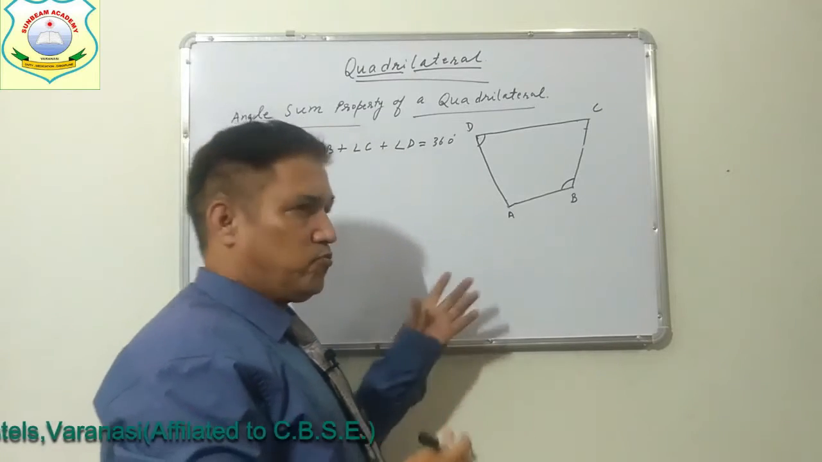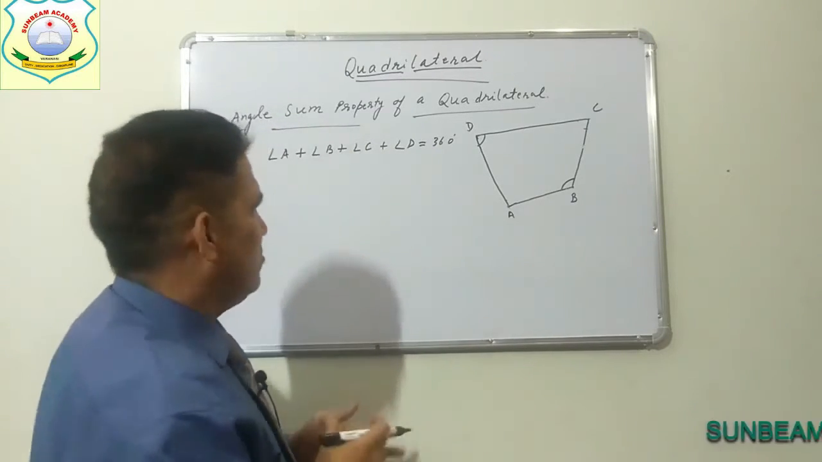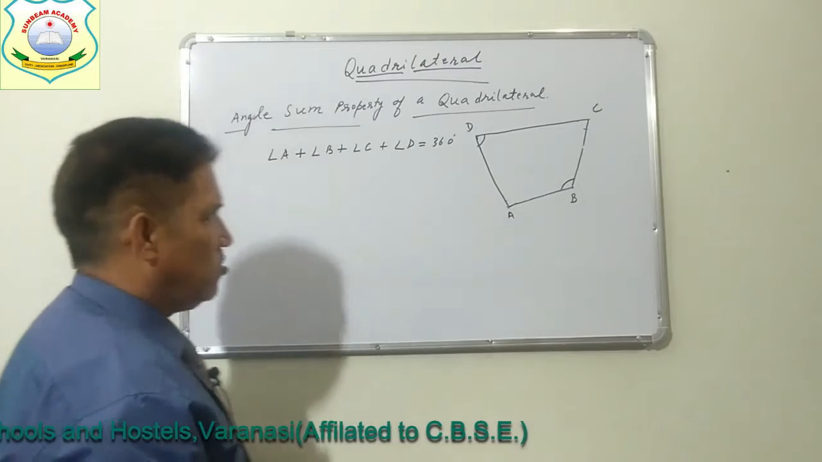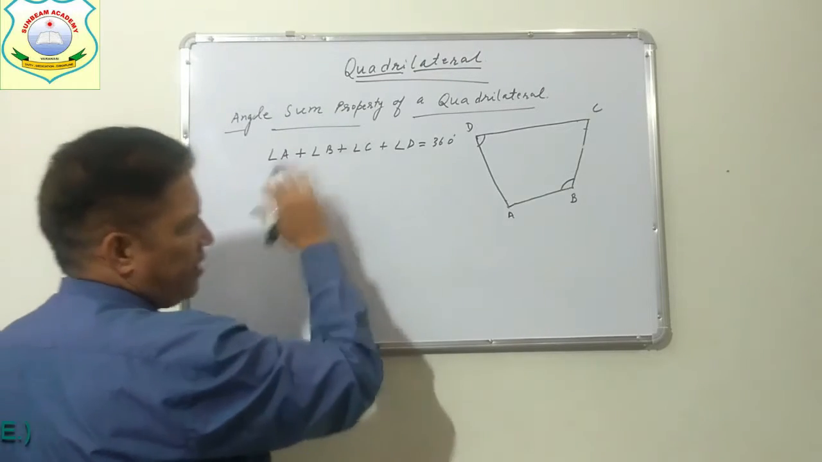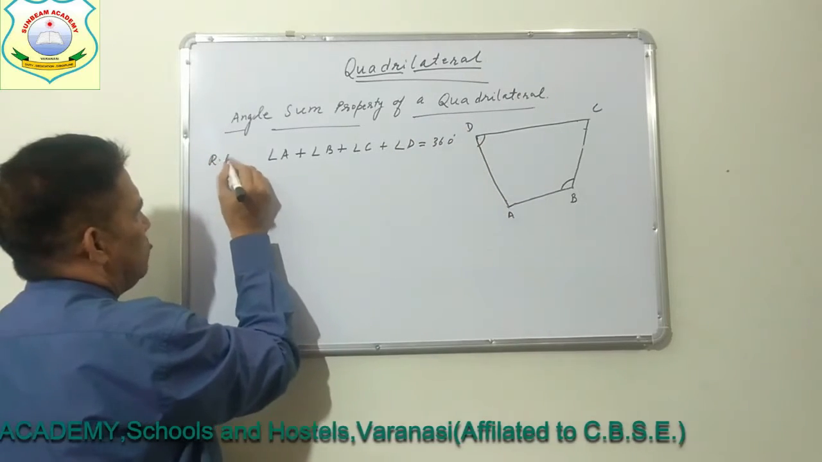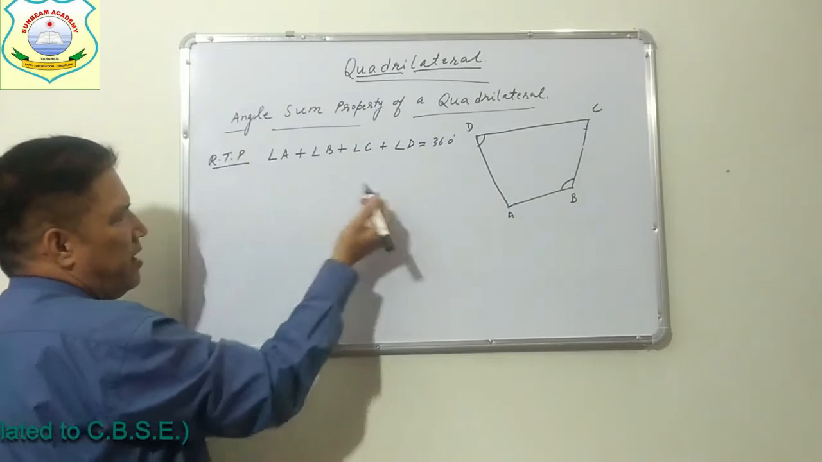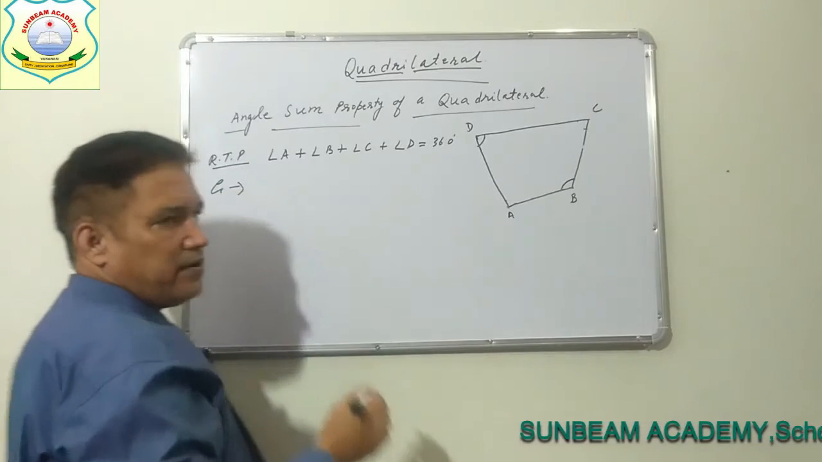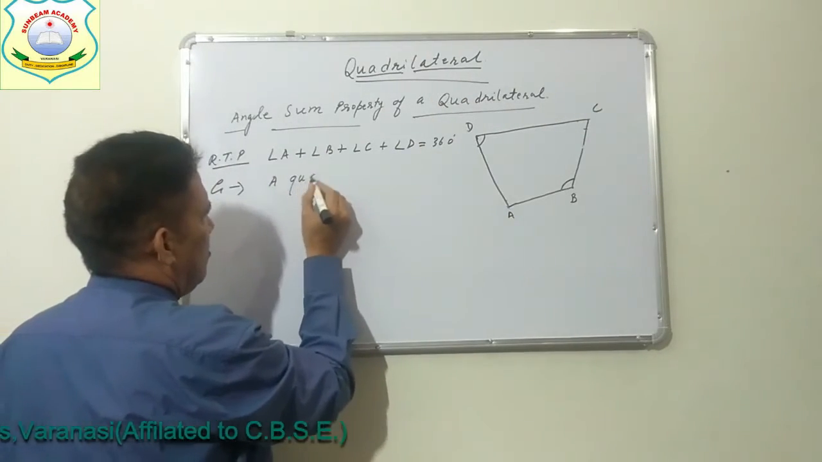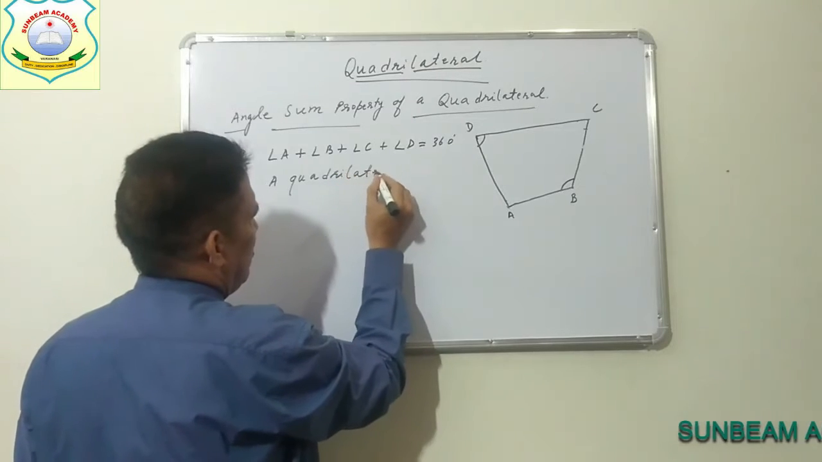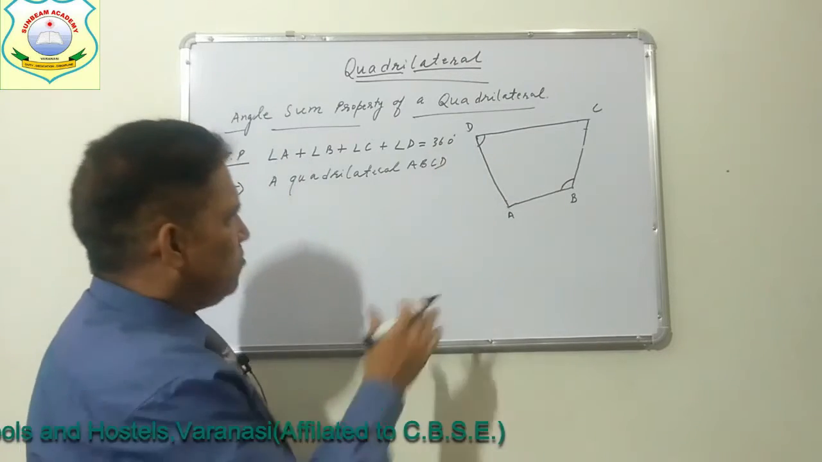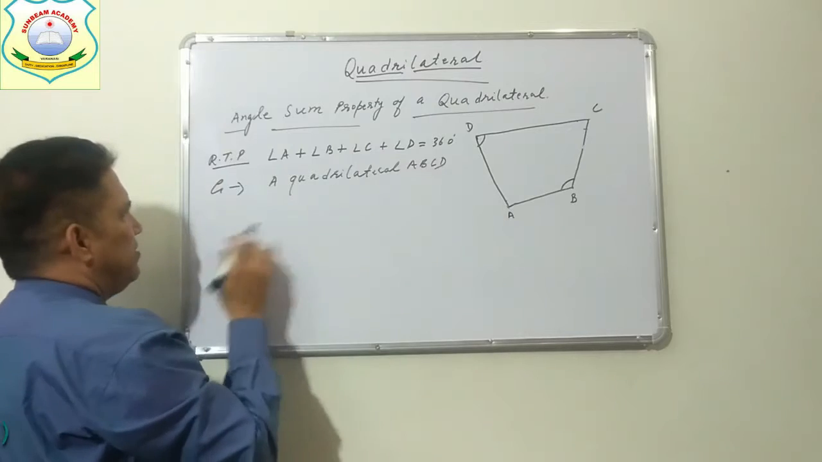So we have to prove this. How is it possible that the sum of the angles of a quadrilateral is 360 degrees? So we will prove it here. This is the statement of the theorem, and this is the RTP. We will write here required to prove, that is RTP. And what is given here? We are given simply a quadrilateral ABCD.